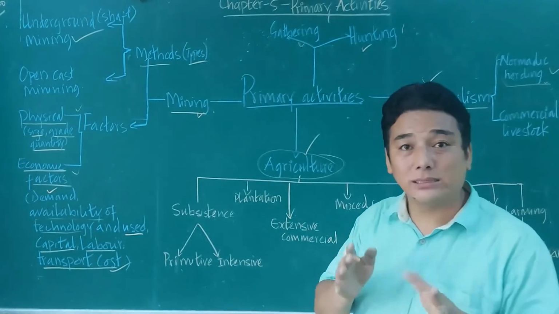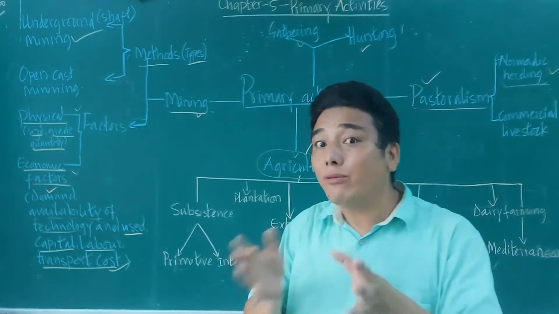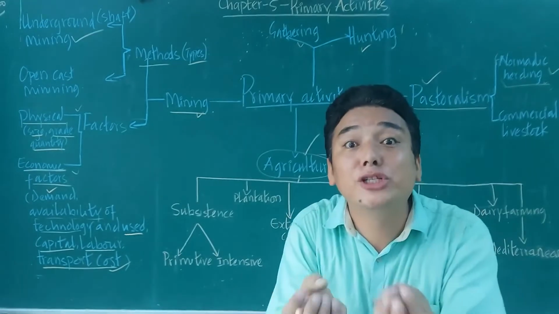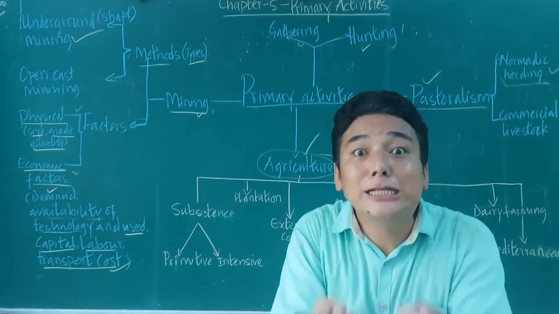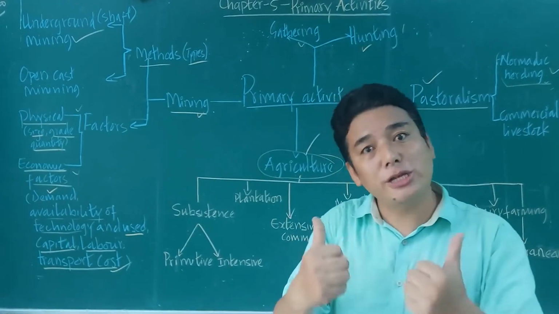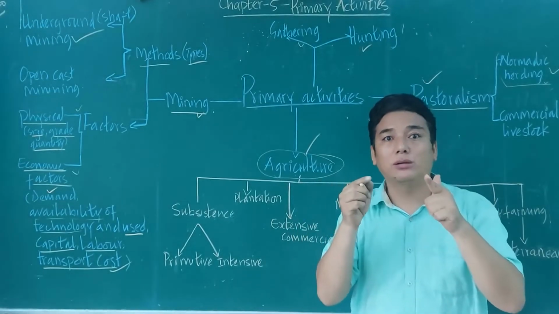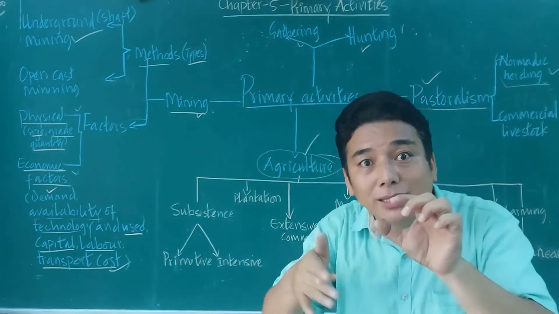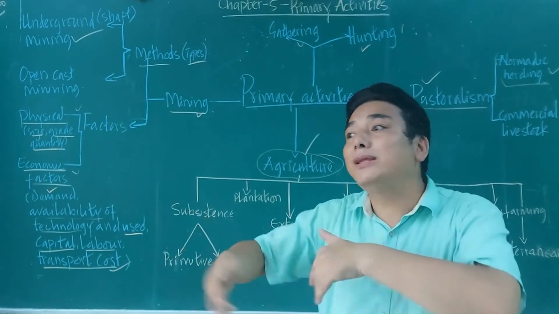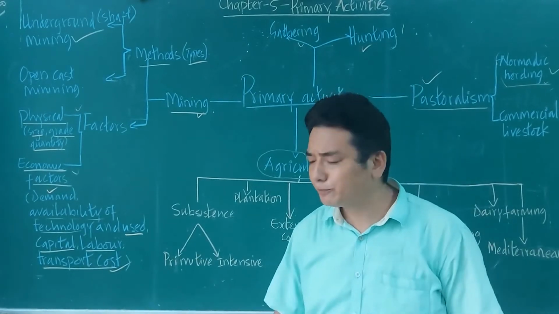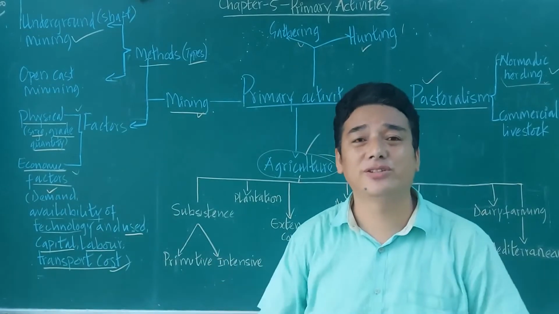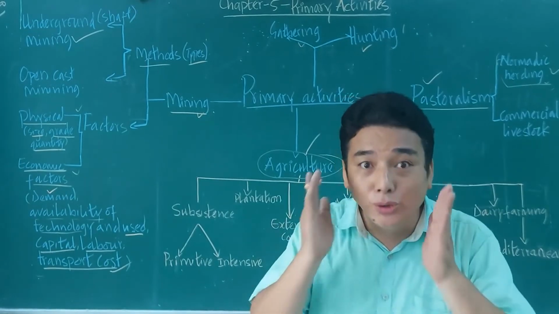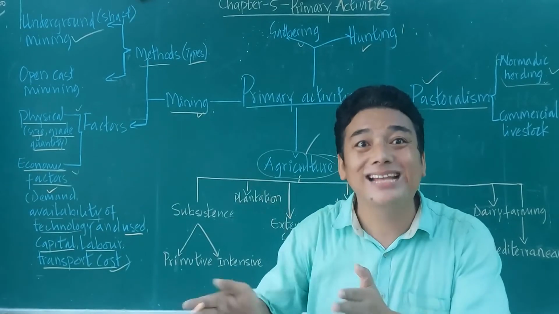Agriculture is a science. Science about what? Science about cultivation of soil, raising crops, and at the same time, rearing livestock. How you need to raise your crop, how you need to cultivate. Simply digging the land and putting the seed will not work. You have got to know the science of it.